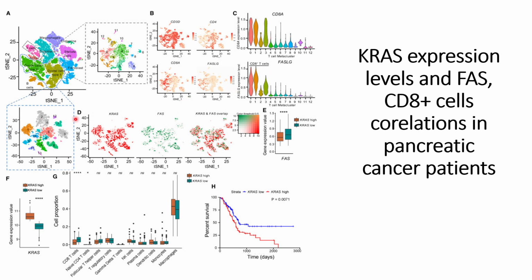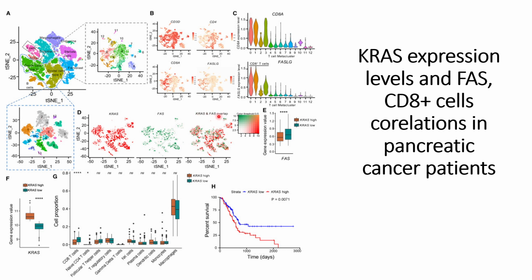Later on, they checked the different kinds of immune cells in the different populations of these ductal cells, type 1 and type 2. They checked the presence of KRAS mutations and FAS receptors on the tumor cells. So these are the presence of the FAS receptor and KRAS mutations, and this is the overlap of KRAS and FAS.